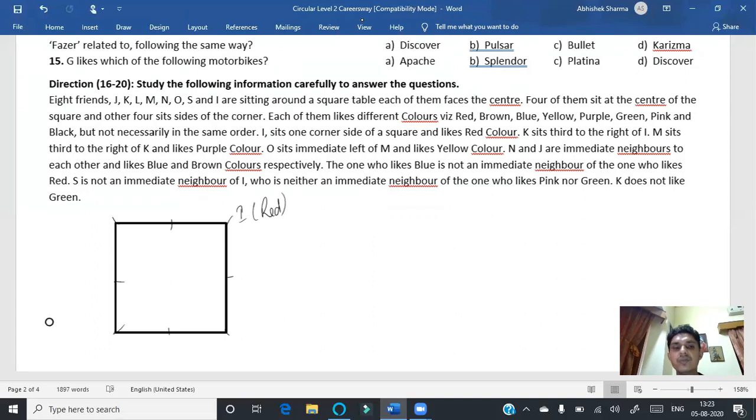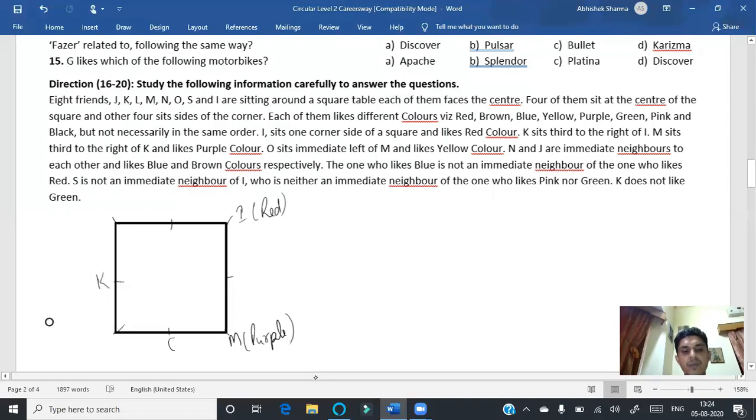Thereafter, K sits third to the right of I. If I is here, third right means first, second, third, so K must be here. M sits third to the right of K. So if K is here, M must be here. He is saying that M sits third to the right of K, and likes purple color, so definitely purple must be here. Thereafter, O sits immediate left of M and likes yellow color. Immediate left of M means O must be here, and the color should be yellow. So let me write yellow color here.